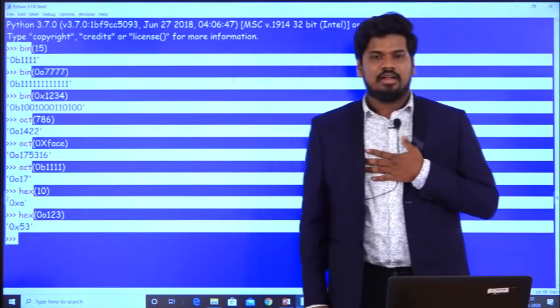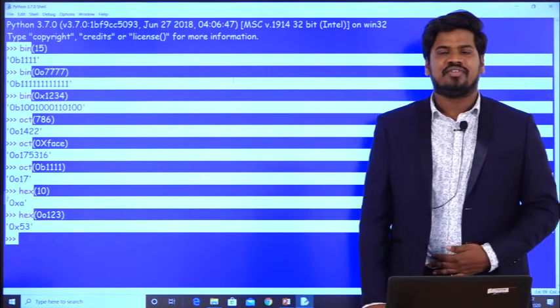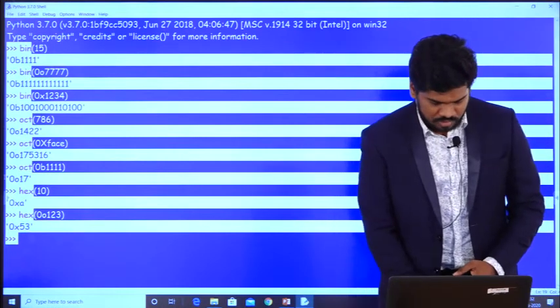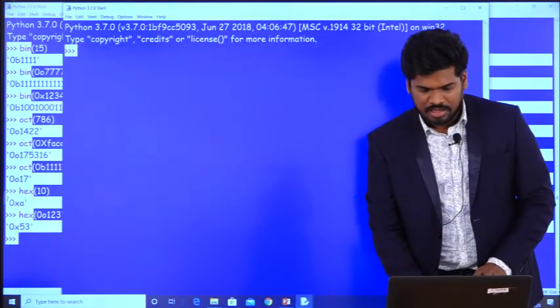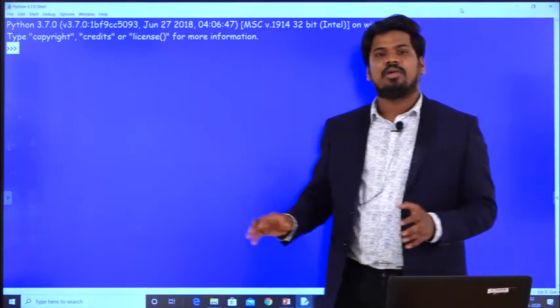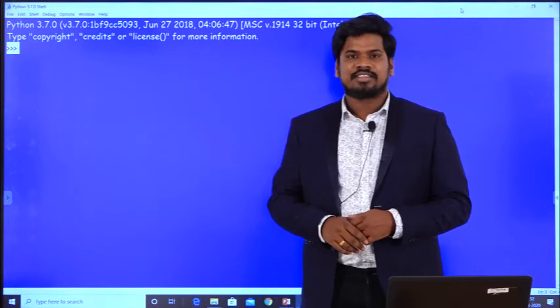Coming to the next data type, that is the float data type, I want all of you to practically execute each and every program whatever I am saying on the screen.